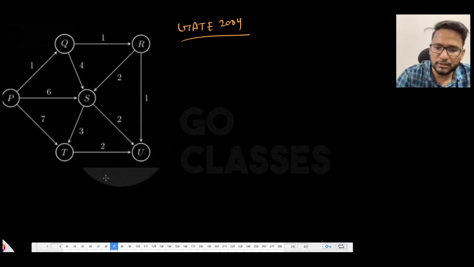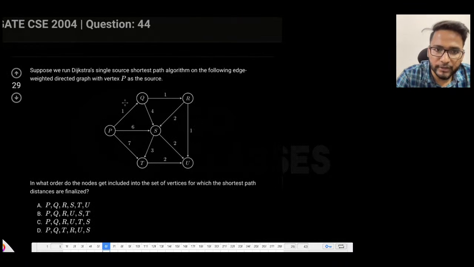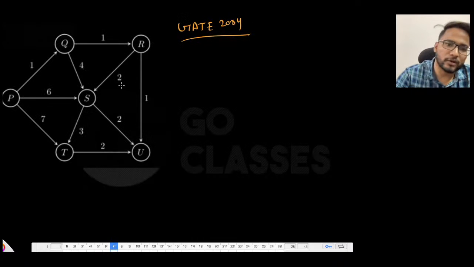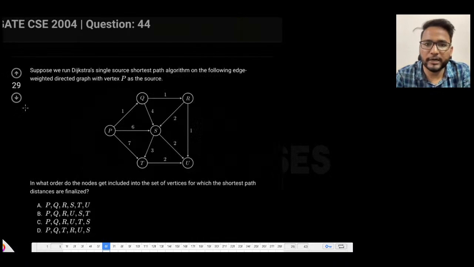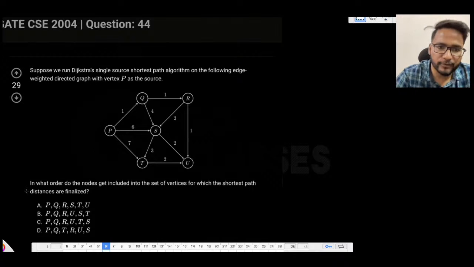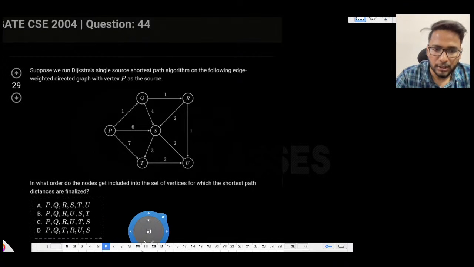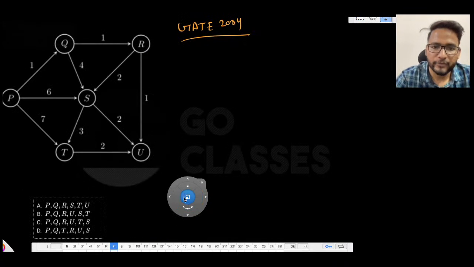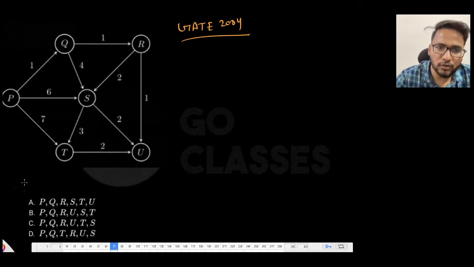The source vertex should be given, and they are saying that P is the source vertex. Okay, if P is the source vertex, and let me also put the options in front of me, maybe we can eliminate an option after doing some iterations. Let's check. Okay, so P is the source vertex, so obviously initially it is 0 and everything else is infinity, right? I hope everyone can recall it. Initially it is 0 and everything else is infinity.